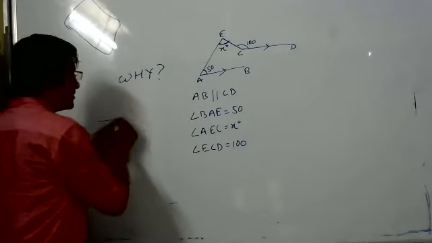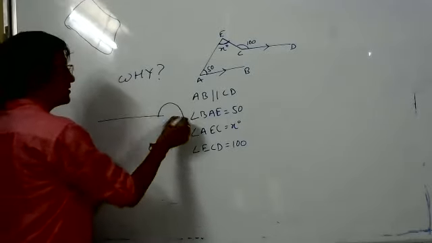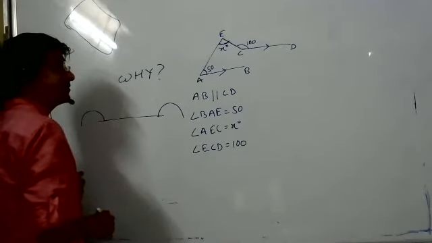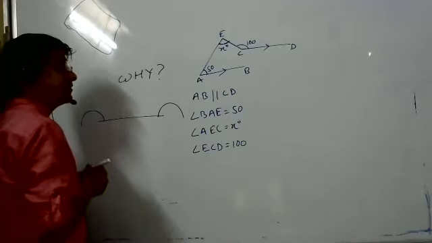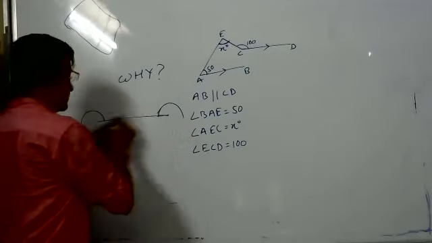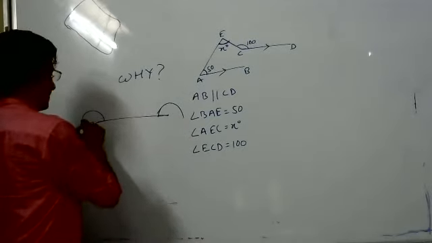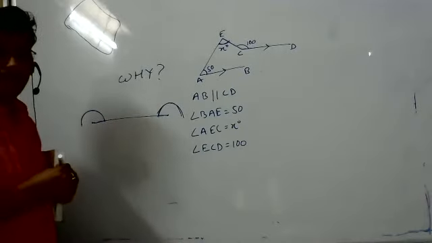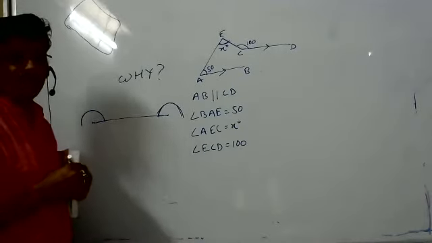So straight line. So any angle here will be 180 degrees. No, sir. Then this angle plus this angle is 180 degrees.